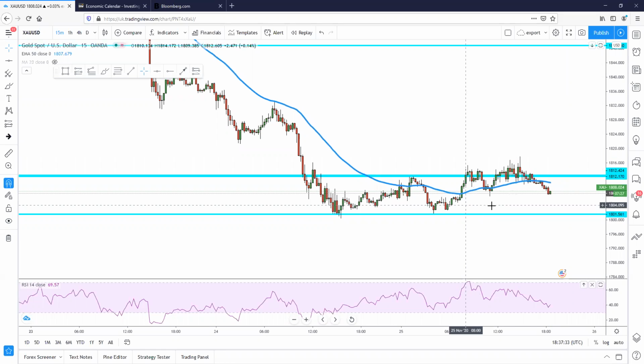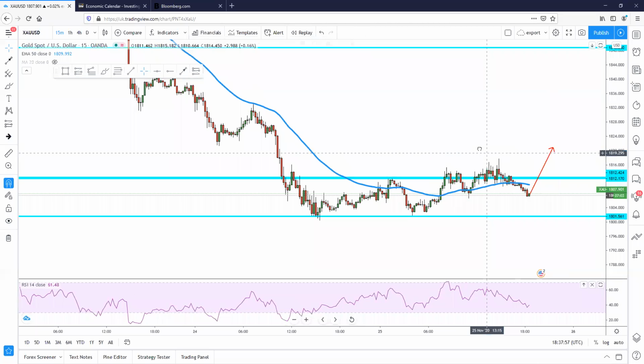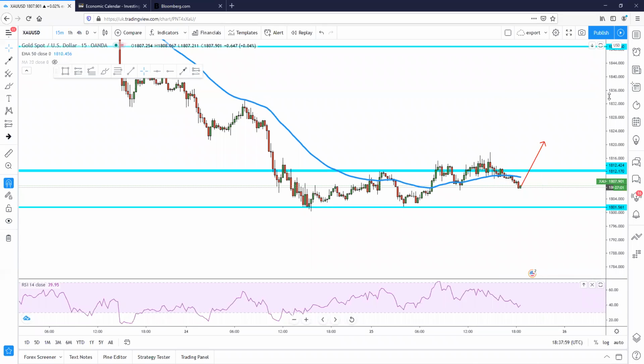But overall, currently, it's trying to make a higher high. We can clearly see that gold made a higher high, then another higher high, then dropped again, broke the support level of 1808, and is now below it. So overall, for gold to be really bullish, it needs to break above this 1812 resistance level. This blue line here, it needs to break above this level to go even higher.